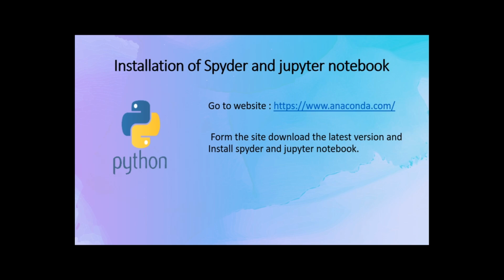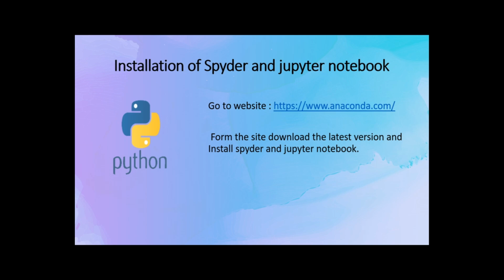For that, you can visit the official website of Anaconda and download Anaconda. And from Anaconda Navigator, it is easier for you to install Spyder and Jupyter Notebook. I would recommend that you install Jupyter Notebook as I like its interface, and we would be using it for data analysis and machine learning in the further playlist. For installation of Jupyter Notebook, you should visit the website www.anaconda.com and install it. You can find many videos on how to install it for Windows, Mac OS and Linux. You can find videos on YouTube, or you can search online for how to install Anaconda.